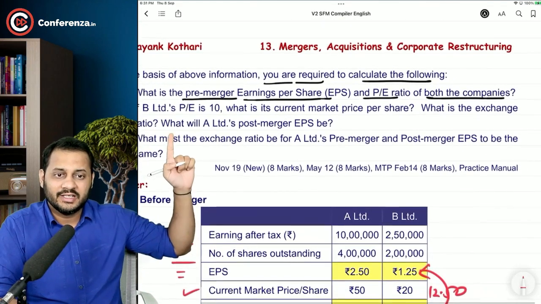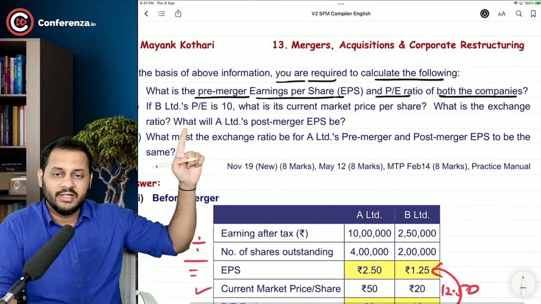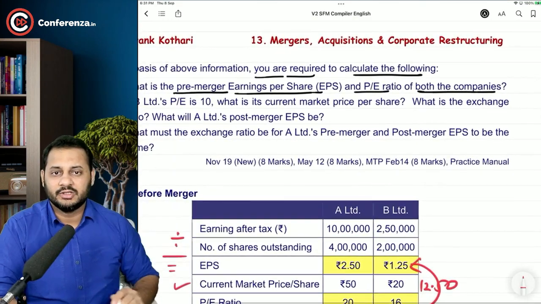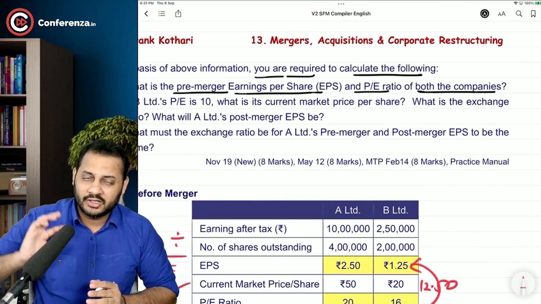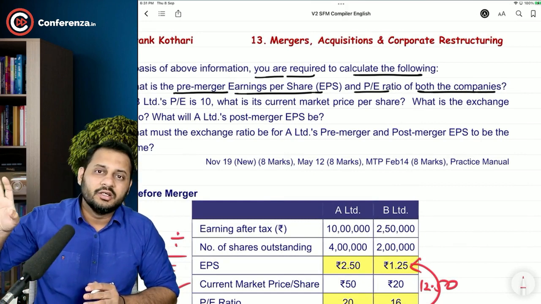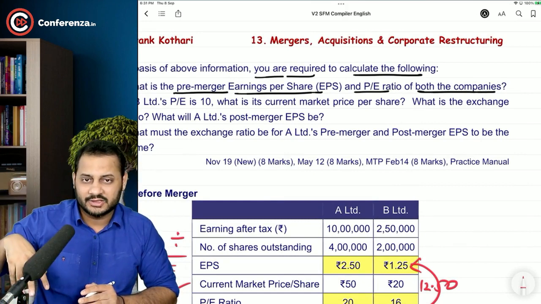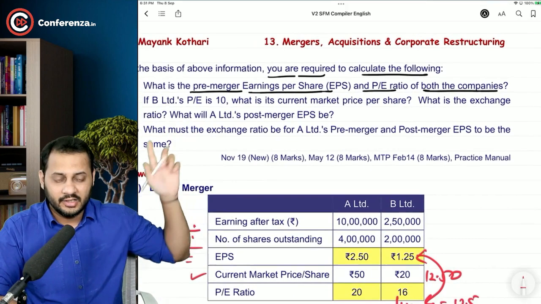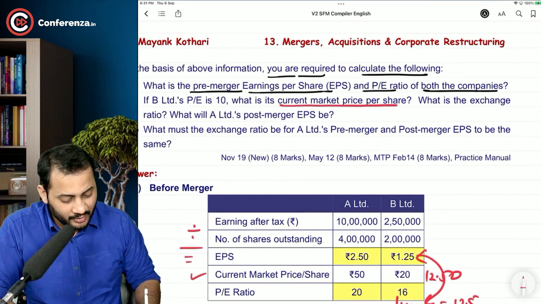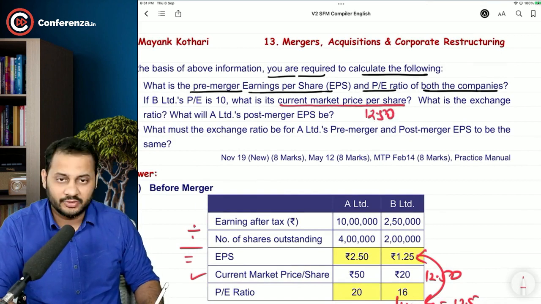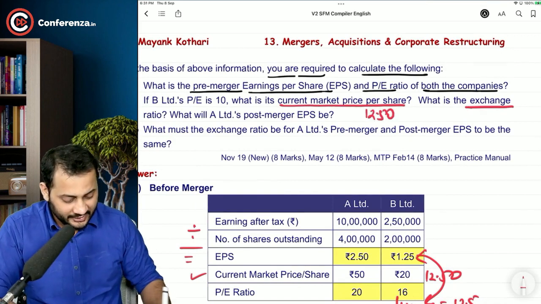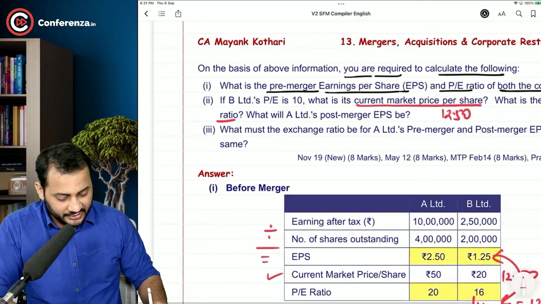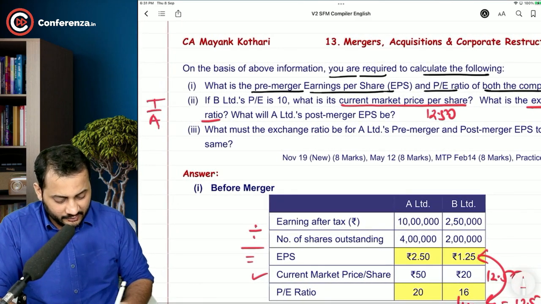Also, what is the exchange ratio? What will be A Limited's post-merger EPS? Now, what exactly do we have to calculate? Forget about what I said in the previous part of this question. With the market price, it is clearly written here that you consider the new market price, which is 12.50 rupees, and then calculate the exchange ratio. Exchange ratio based on the market price is target by acquirer.